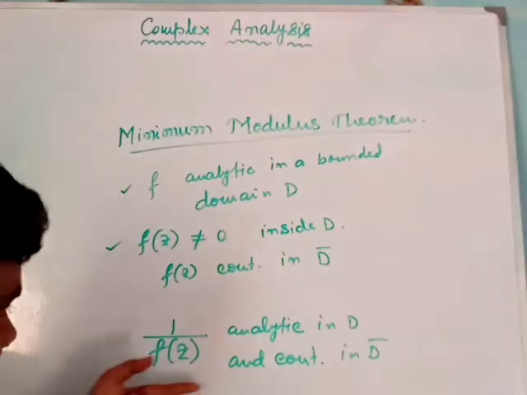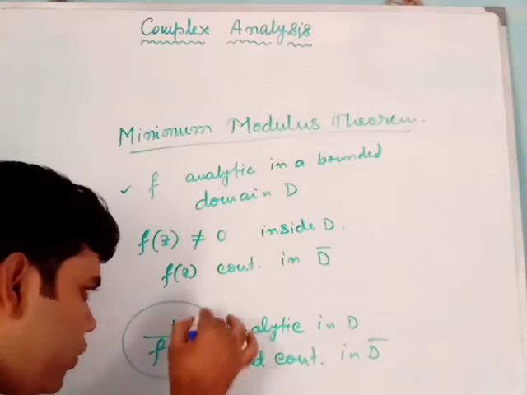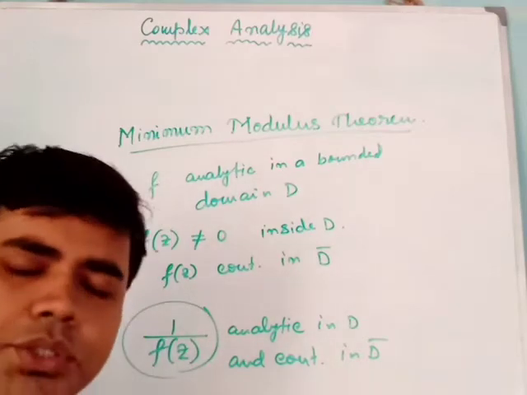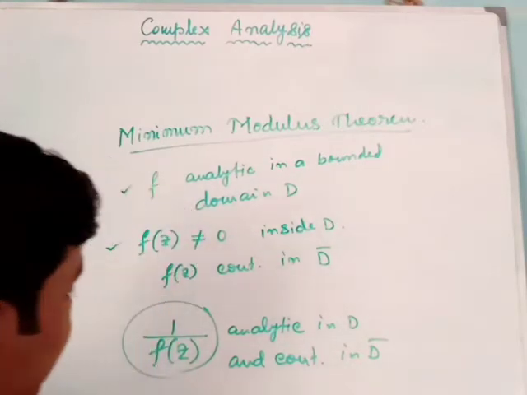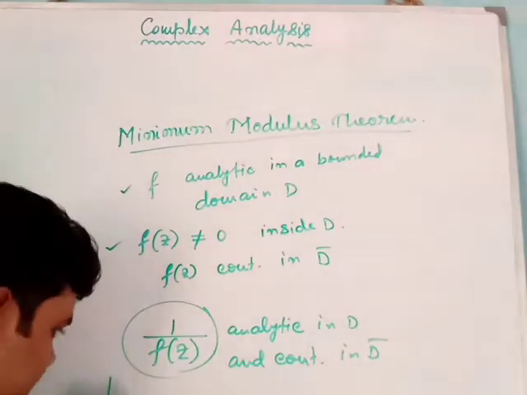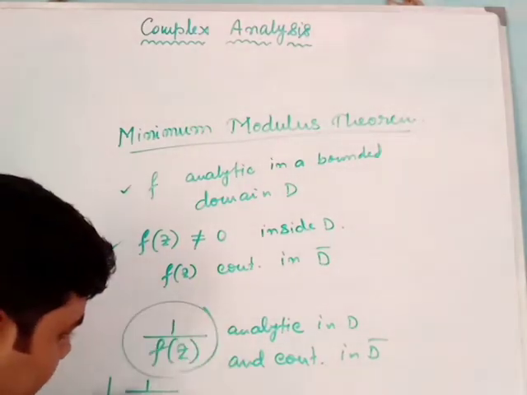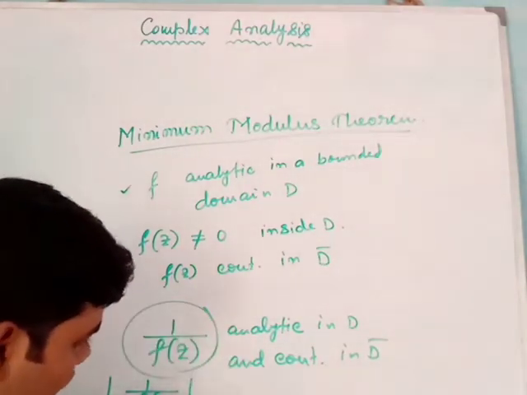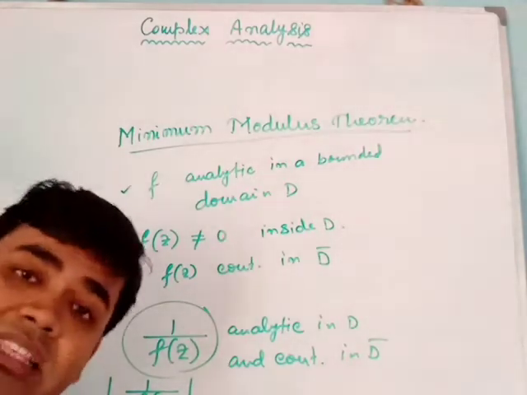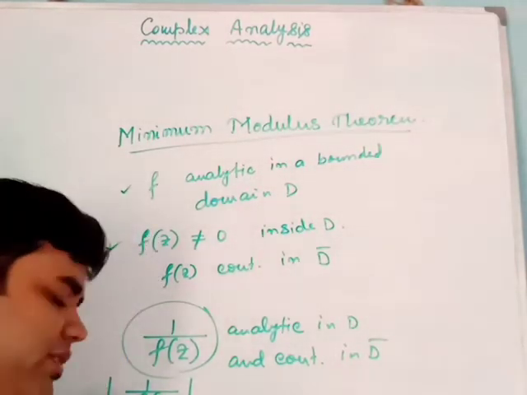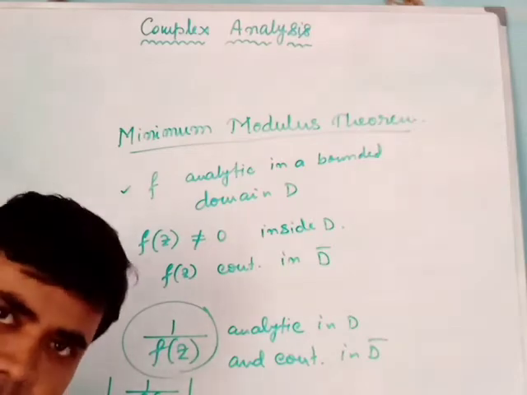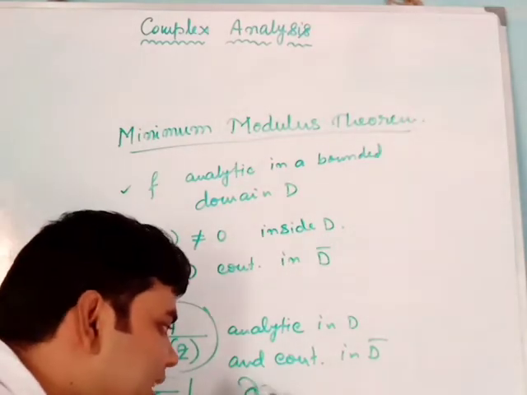So here we are getting two criteria which are the criteria of maximum modulus theorem. So we can apply maximum modulus theorem on this function. So what will we get? We will get mod of 1 by f(z) will attain its maximum value at the boundary ∂D.